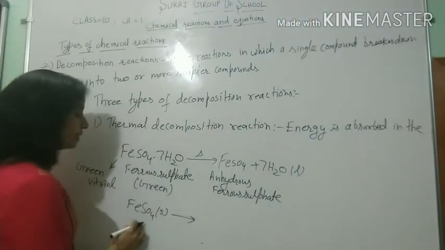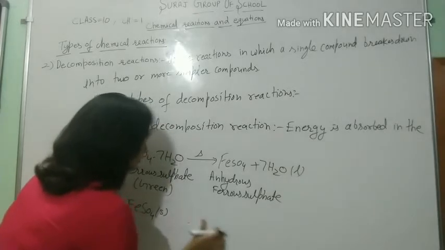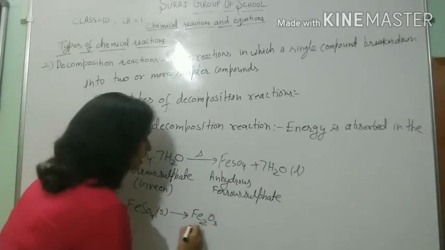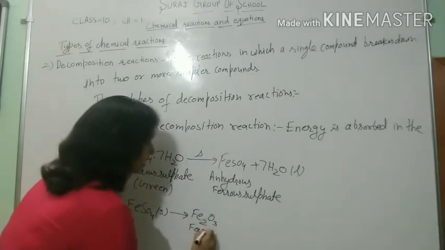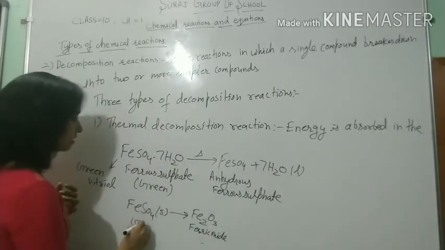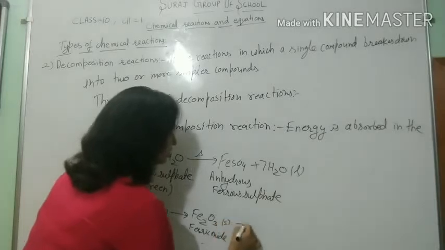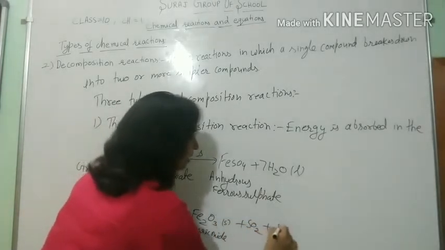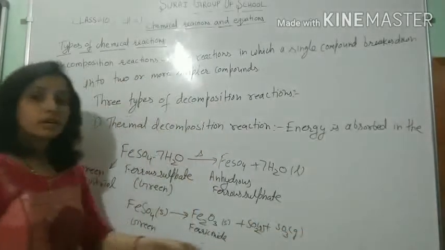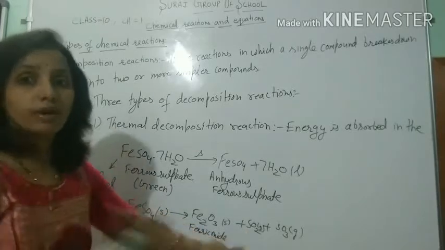So this compound breaks down to ferric oxide, Fe2O3, which is known as ferric oxide. It is green in color and it decomposes to give sulfur dioxide and sulfur trioxide. This is also a gas. And this sulfur dioxide gives the smell of burning sulfur.